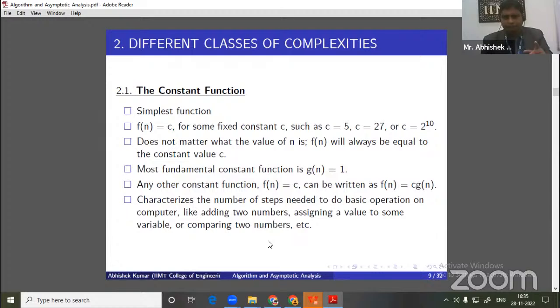Here you can see, if you come to the last line of the slide, what takes constant time: characterizing the number of steps needed to do basic operations on a computer, like adding two numbers, assigning a value to a variable, or comparing two numbers. So all these primitive operations take constant time.